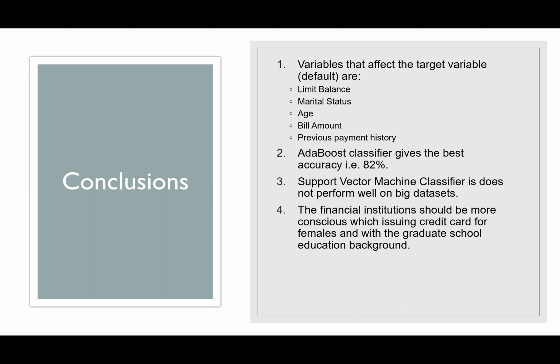After the graphical analysis and implementing the above models, we came up with the following conclusions. Variables that affect the target variable: users with a $145,000 limit tend to make the maximum defaults. Clients who are single tend to make maximum defaults. At the age of 34, clients tend to make the maximum defaults. Bill amount and previous payment history have a direct impact on default payments. Out of the 4 algorithms implemented, AdaBoost classifier gives the best accuracy, that is 82%, while support vector machine classifier does not perform well on big data sets. Also, financial institutions should be more conscious while issuing credit cards to females and those with a graduate school education background.